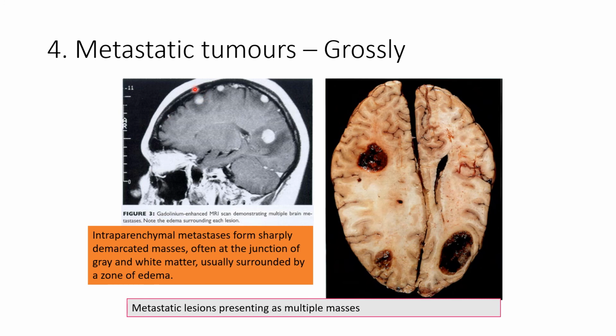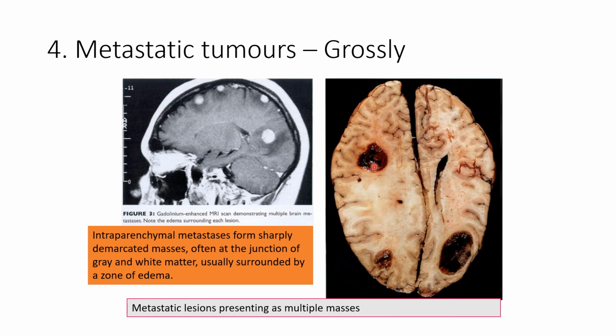On MRI, if we look at this picture, you can see at least 4 metastatic lesions, and you can see there's an area of edema, which is this darker region around the dense area. This is edema, this is the metastasis. Okay, so on gross, we see these multiple lesions with hemorrhage.